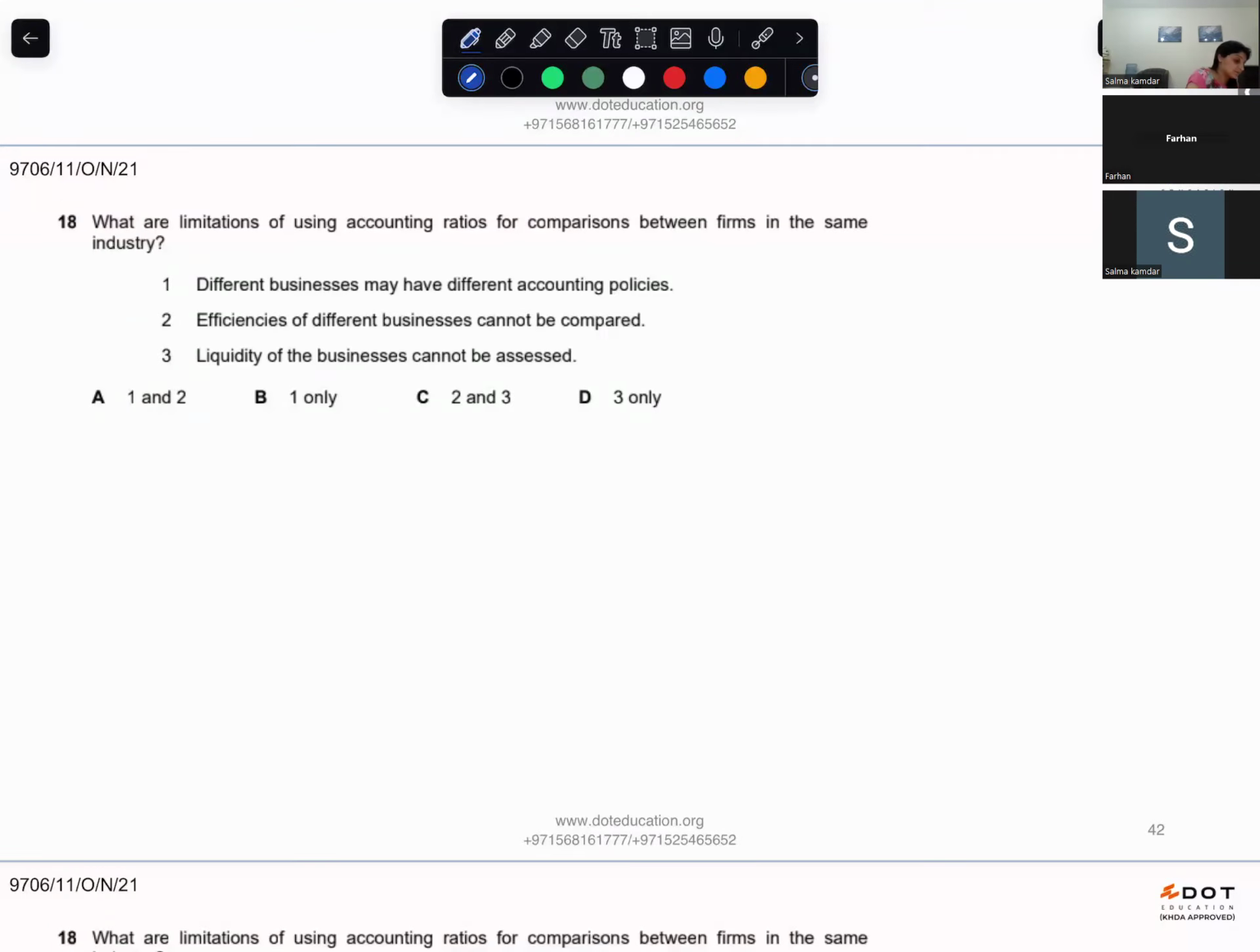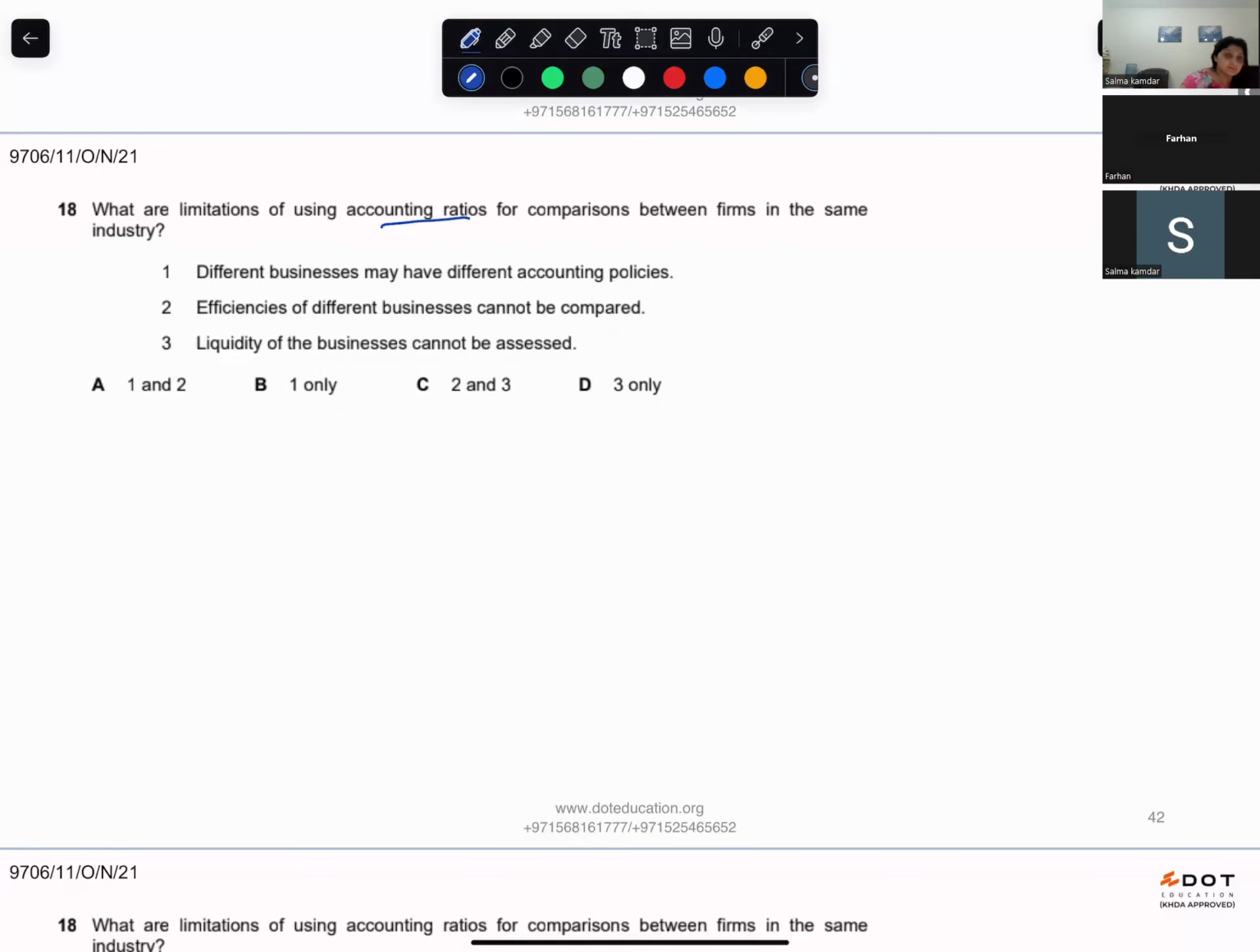Okay, what are the limitations of using accounting ratios for comparisons between firms in the same industry? Different businesses may have different accounting policies. Is that true? Yeah, that's true. Efficiencies of different businesses cannot be compared. Yeah, it can be compared, right?